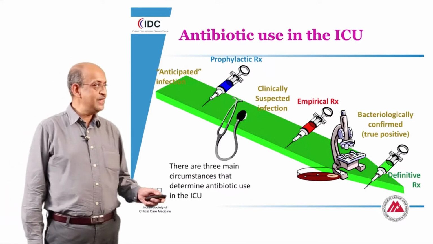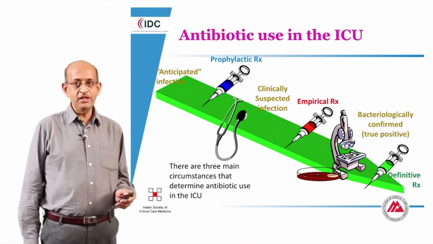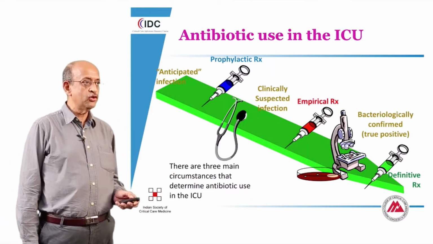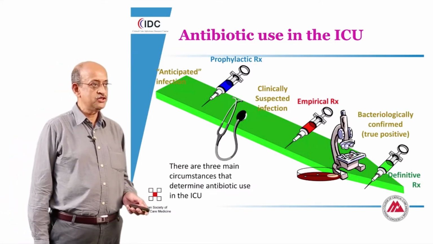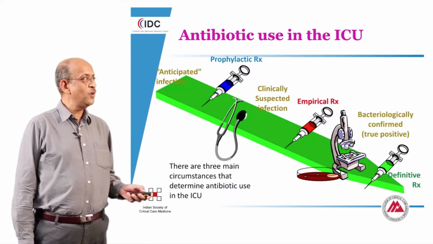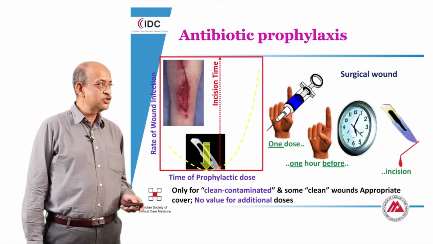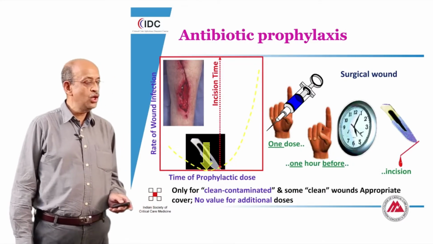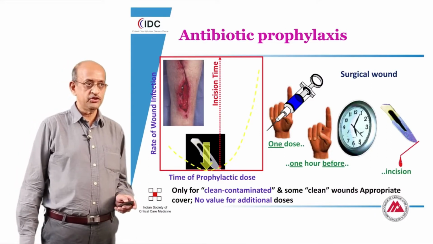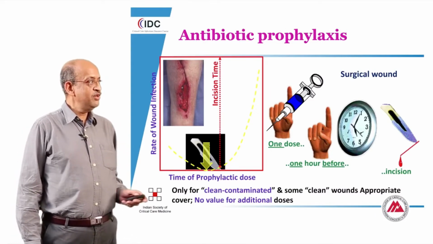With these three major circumstances, we need to develop basic rules about the use of antibiotics in each situation. The situation in which prophylaxis has probably been best studied is infections in surgery, and here we know the rules.